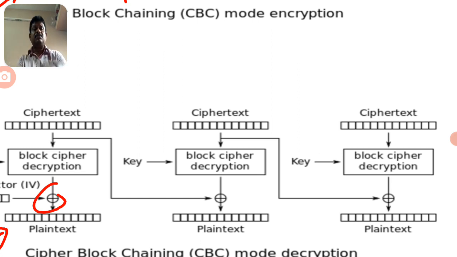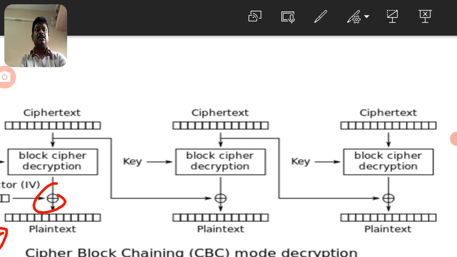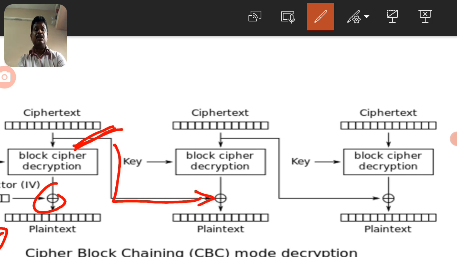The first block ciphertext is applied to the next block directly, exclusive-ORed after the decryption process.